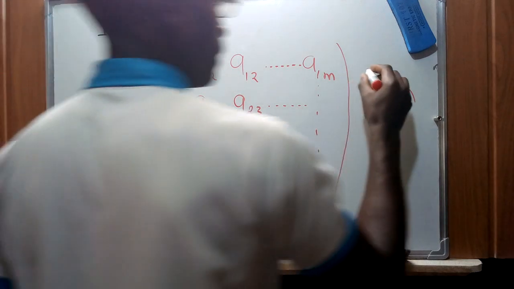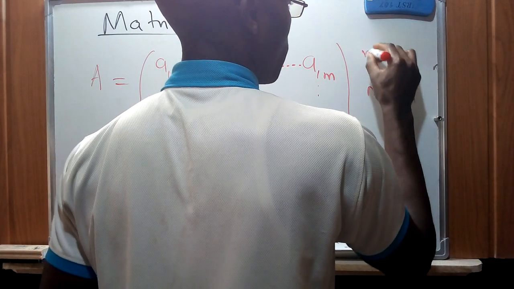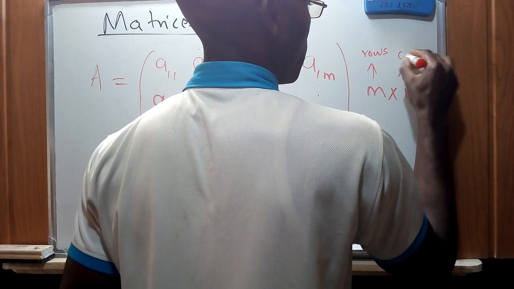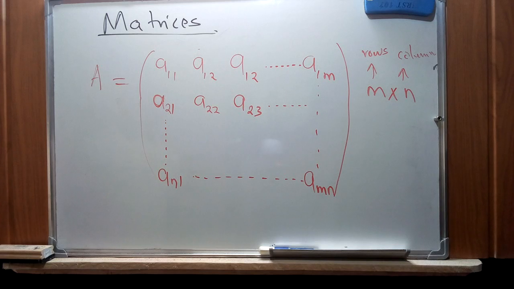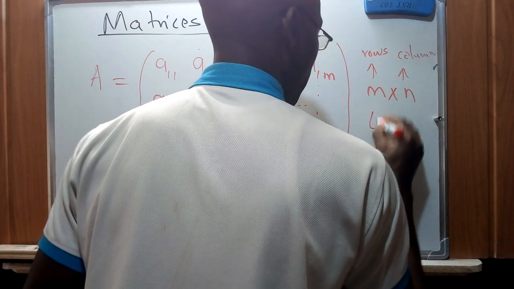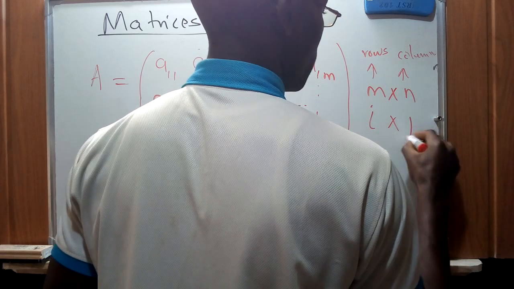So these are the number of rows in that matrix, and these are the number of columns. Generally we represent the rows using i, and we represent the columns using j.